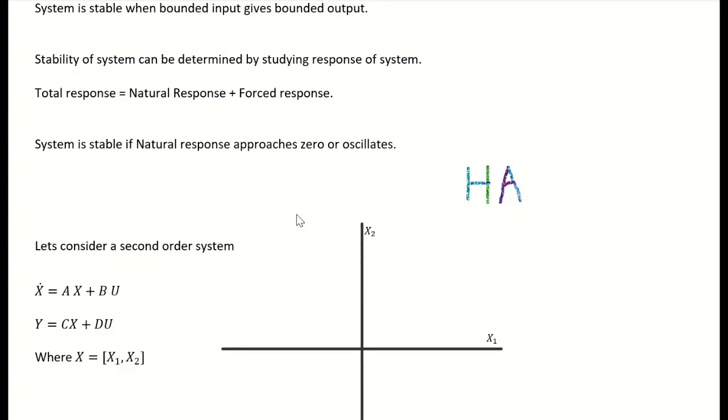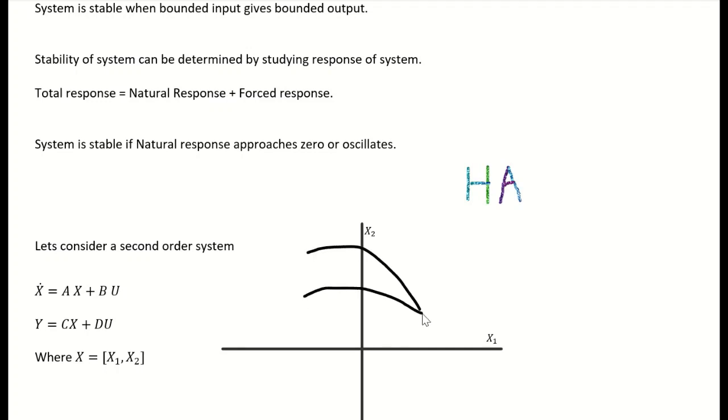So for finding the stability of the system, we will have to solve the differential equation and check for each initial state whether the system approaches a fixed equilibrium point or not. So this might be like, if the system is at this point, then is it approaching over here?